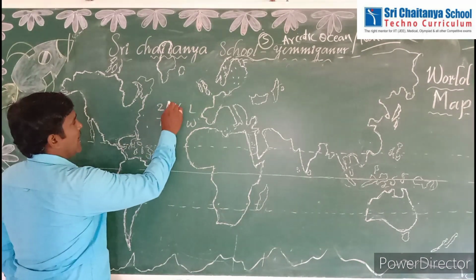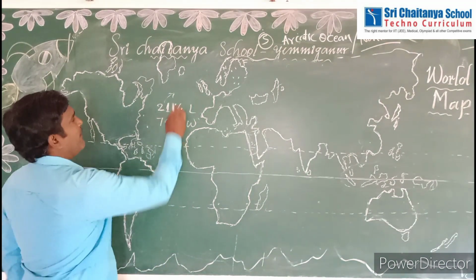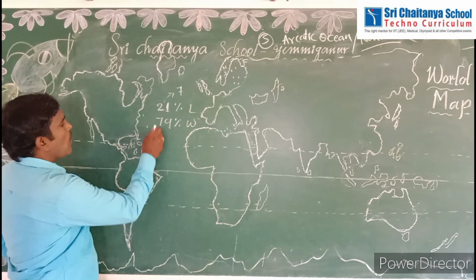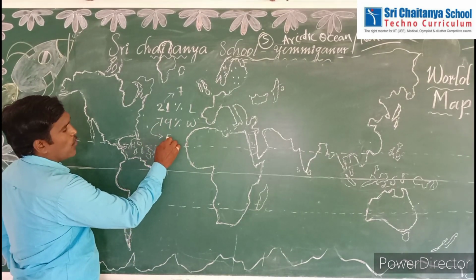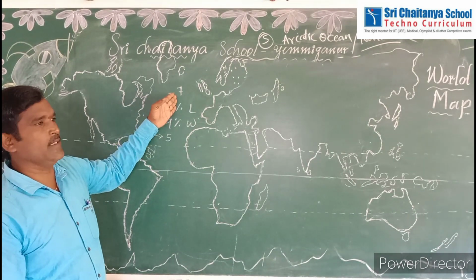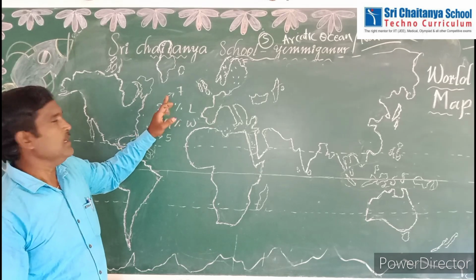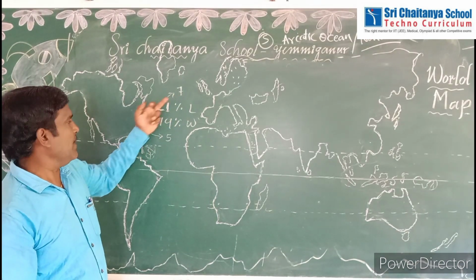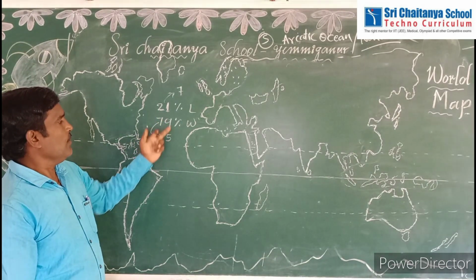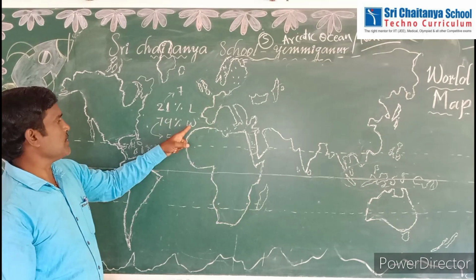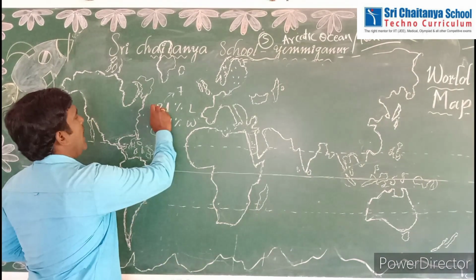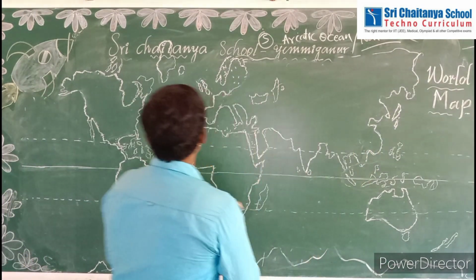So this 21% land is divided into 7 continents, and water bodies are divided into 5 big oceans. Continents are nothing but large land masses. There are 7 continents in the world. As well, the large water bodies are called oceans. That is, water bodies are divided into 5 oceans. Now let us discuss about land forms, or land continents.